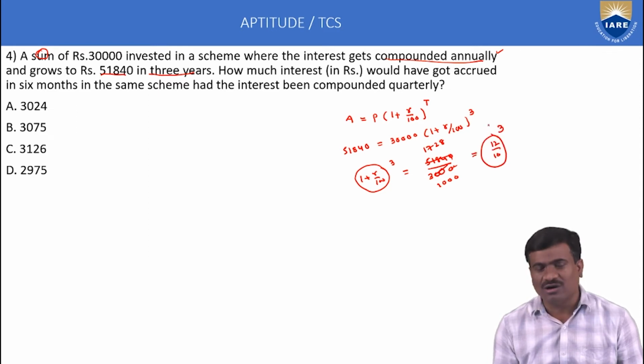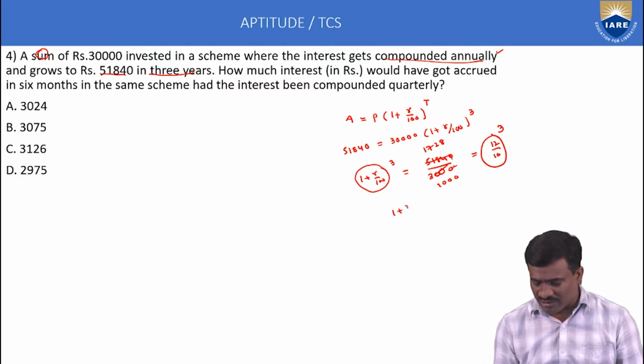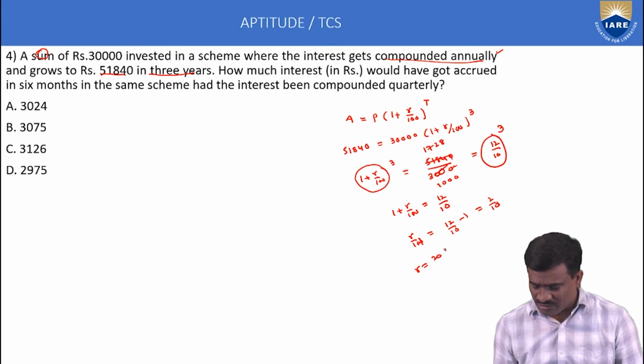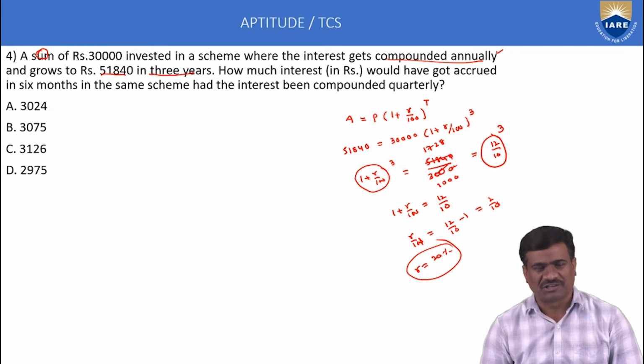Okay, LHS and RHS, 12 by 10 whole cube. So 1 plus R by 100 is equal to 12 by 10. R by 100 is equal to 12 by 10 minus 1, which is 2 by 10. Then R is equal to 20 percentage.